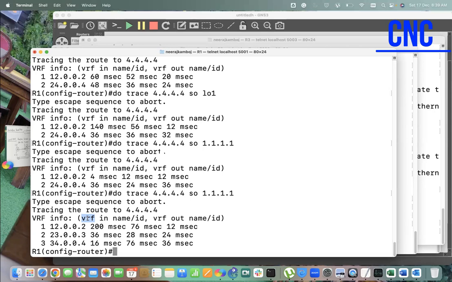No, no. So what is VRF? One is VRF, virtual routing forwarding. That's a global VRF. A router has a global VRF, a global routing table. We don't have any other way to do this task now. So either we can use policy-based routing or we can use routing protocols directly.